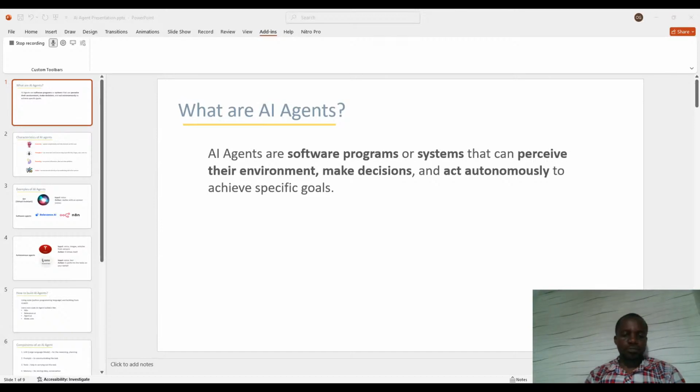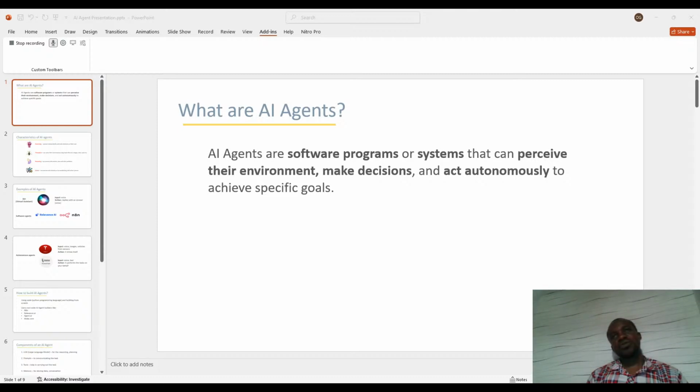Fourthly, the fourth part is the action. After it has processed the input it has received by perceiving the environment, it should be able to take an action. Can execute tasks directly or by coordinating with other systems. In this particular case, you're able to take action.